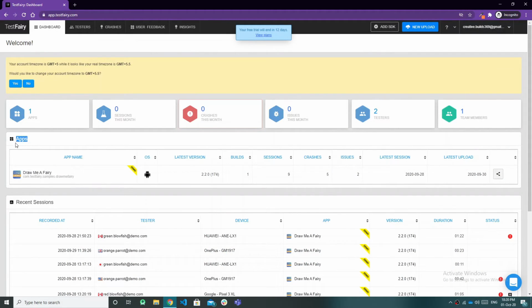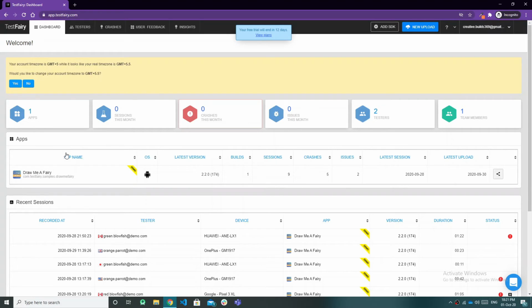Here you can see the app section. In the app section, there is a test app given by TestFairy. This app is on TestFairy. Leave it for now, as I will show you how to integrate it into our Android or iOS application.